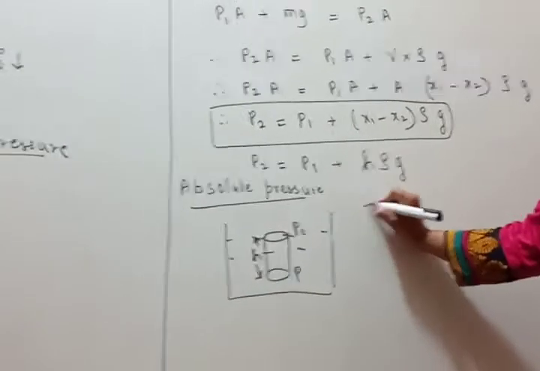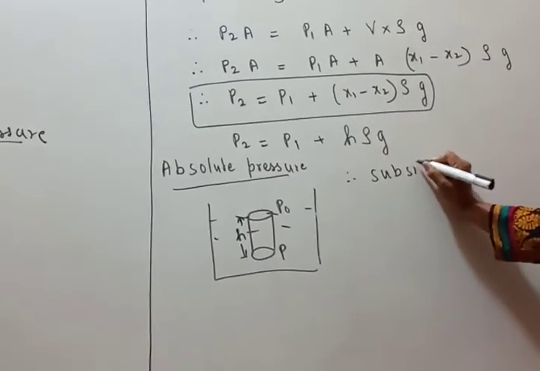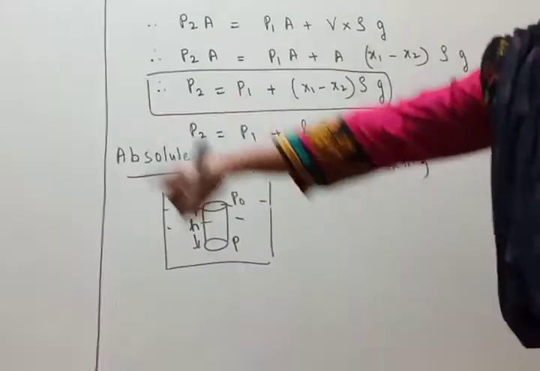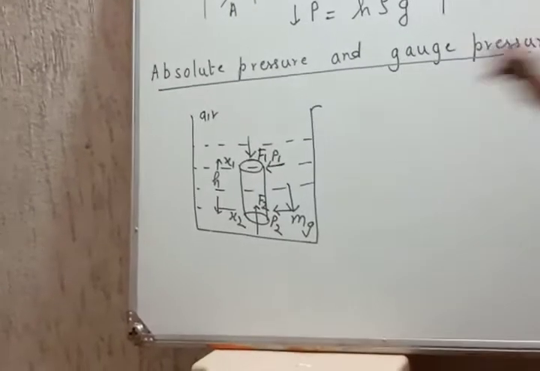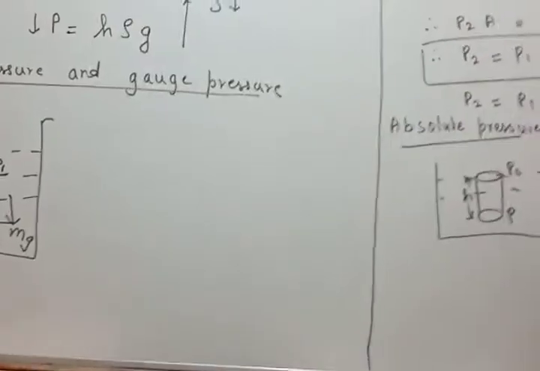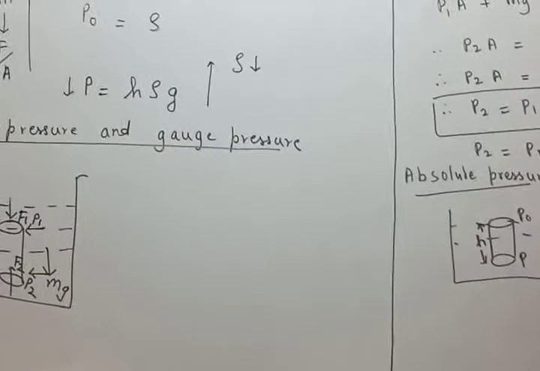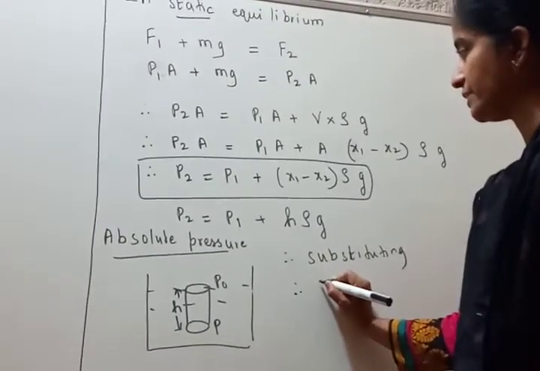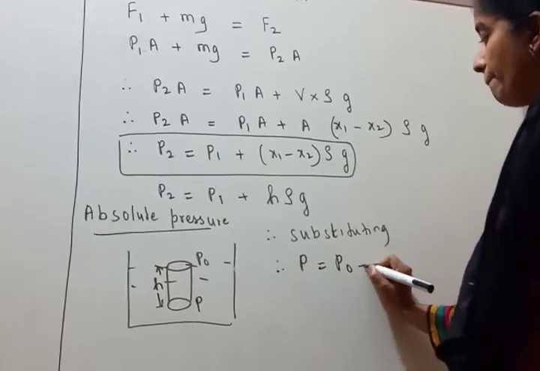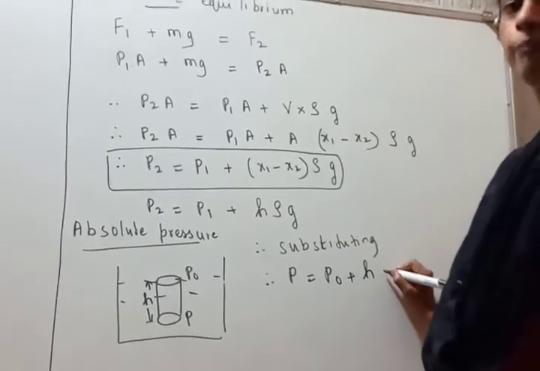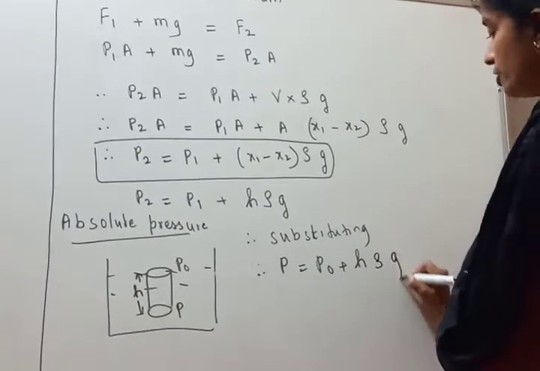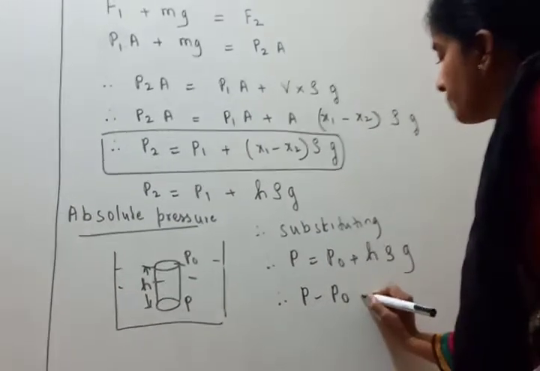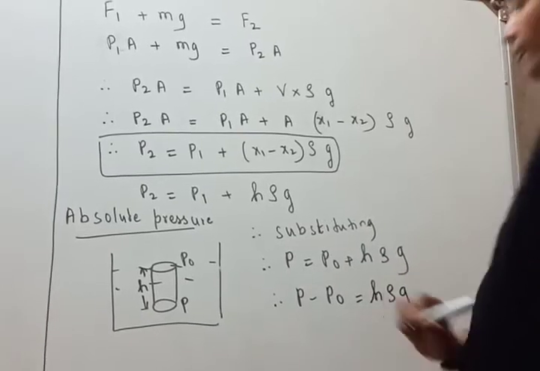Substitute in this. Substituting, what do we get? What is P2? Students, compare there. P2 is P, P1 is P naught. P naught is referred to as atmospheric pressure. What is that? The pressure of the air column above the liquid surface. So what do we get here? P2 is P, P1 is P naught, plus h, the height of the cylinder, rho g. Okay? Therefore, P minus P naught is equal to h rho g.